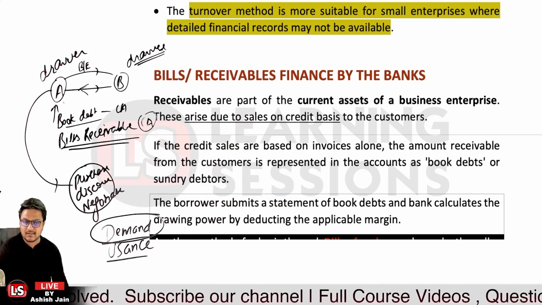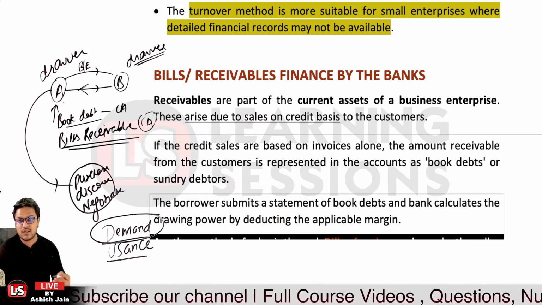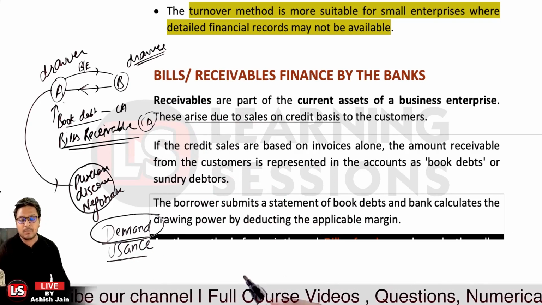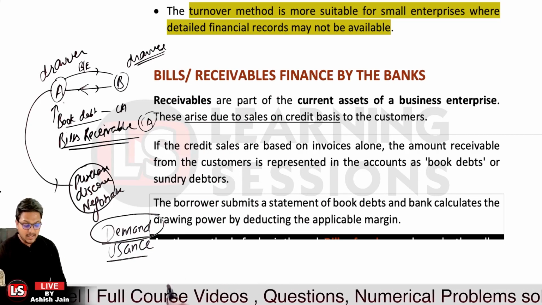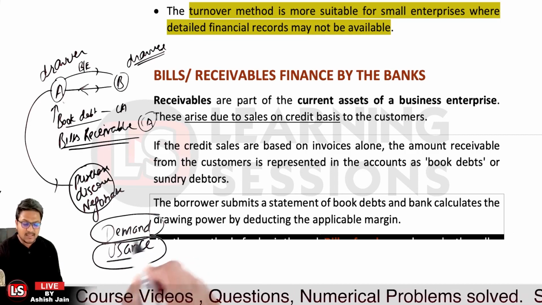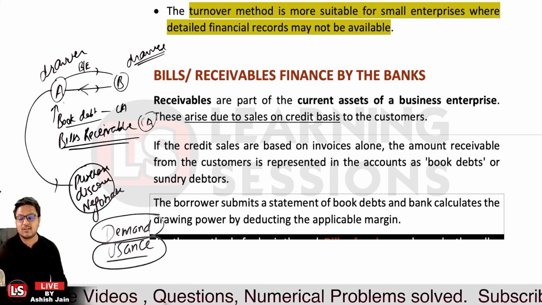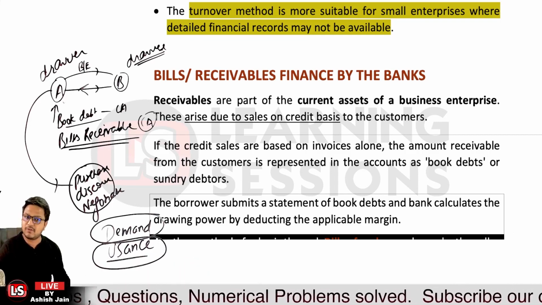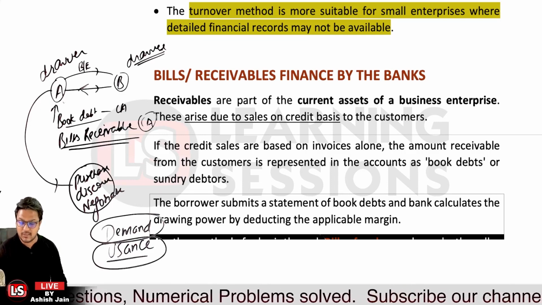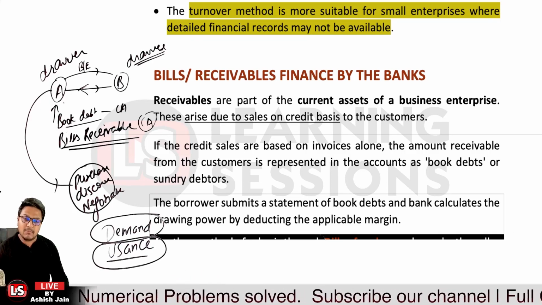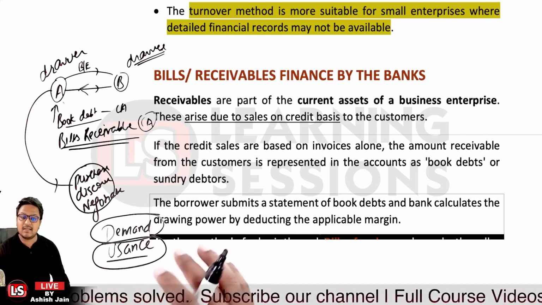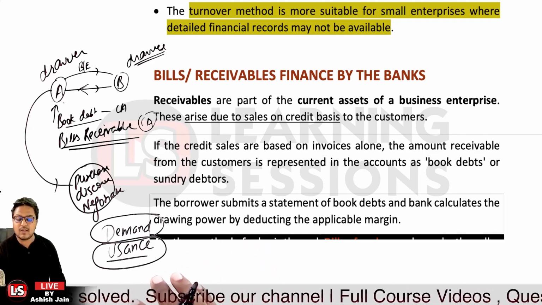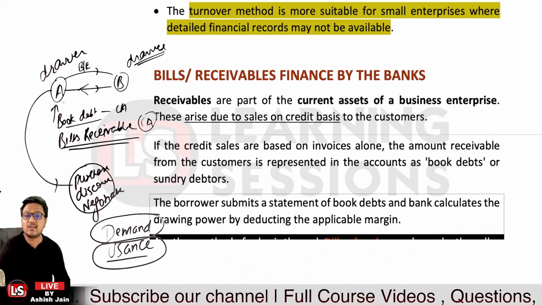But in case a specific period is allowed as a credit period to person B, or a specific due date is mentioned on the bill, that is said to be the usance bill of exchange. Okay, so that is related to it. Whenever a demand bill is given to the bank to discount the bill, that is said to be that the bank has purchased the bill.